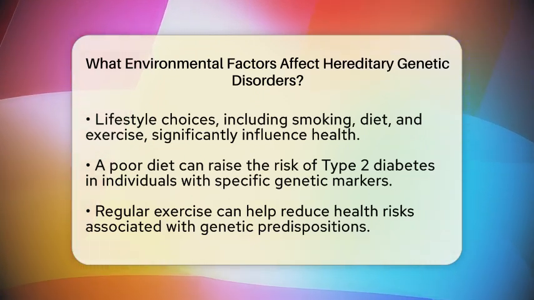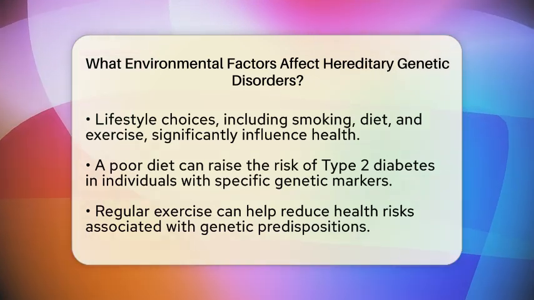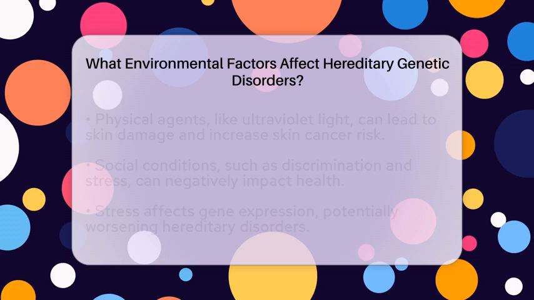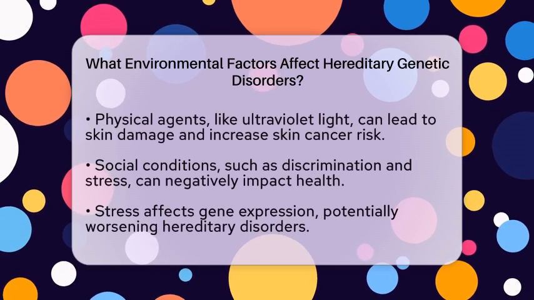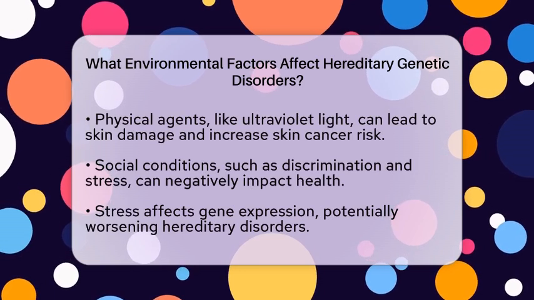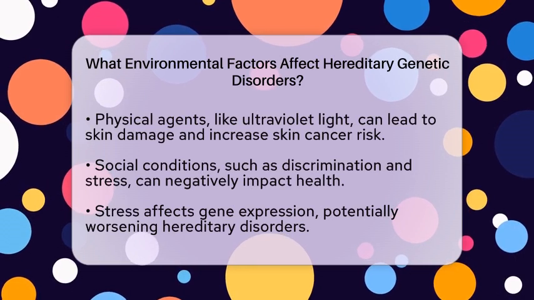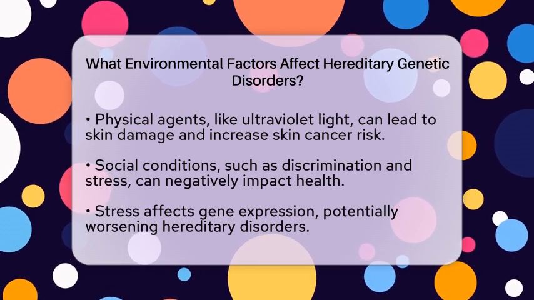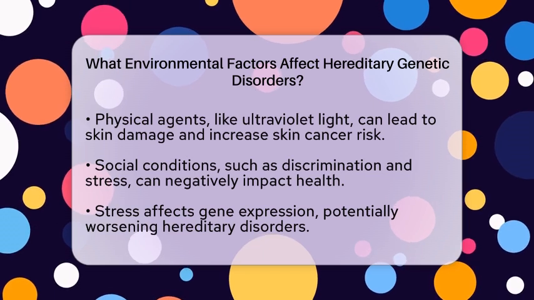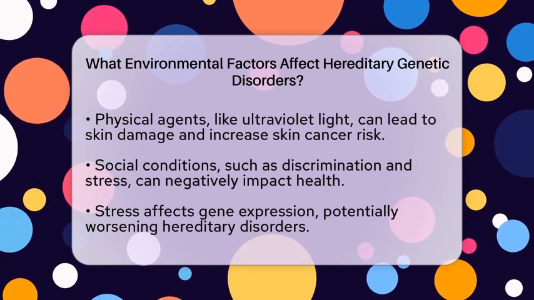Physical agents, such as ultraviolet light from the sun, are another environmental factor to consider. Overexposure to ultraviolet light can lead to skin damage and increase the risk of skin cancer, particularly in those with certain genetic vulnerabilities. Social conditions can also affect health. Experiences of discrimination or high-stress environments can contribute to health issues. Stress can influence how our genes are expressed, potentially worsening hereditary disorders.